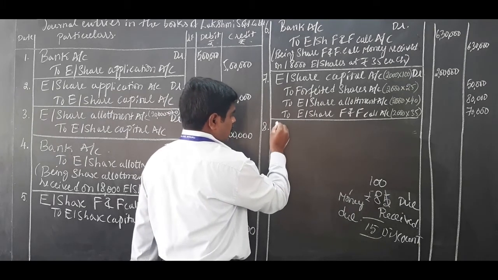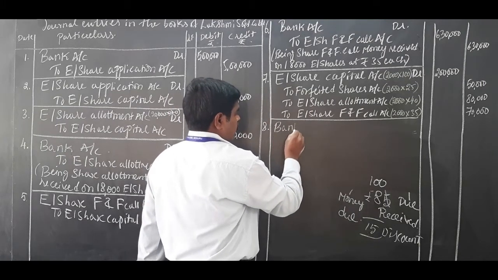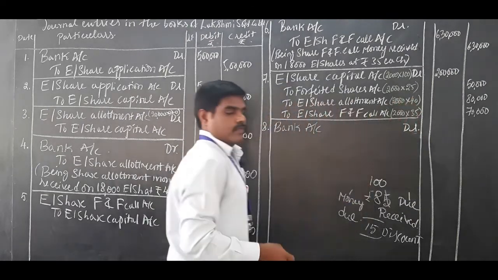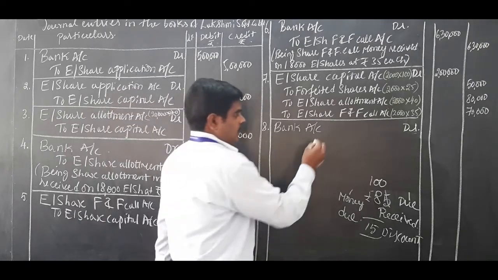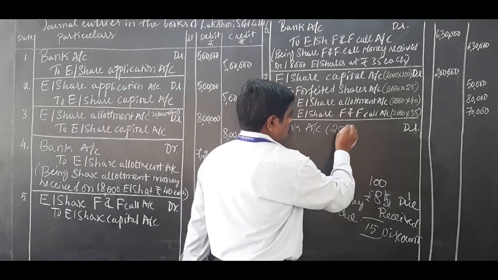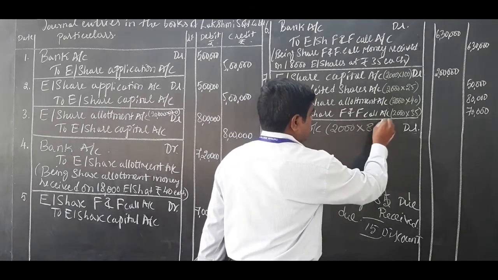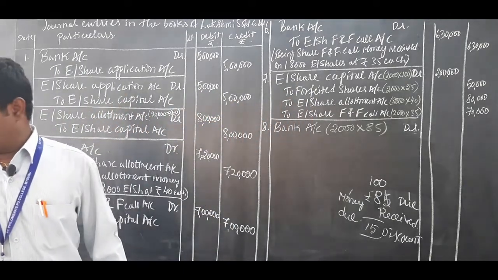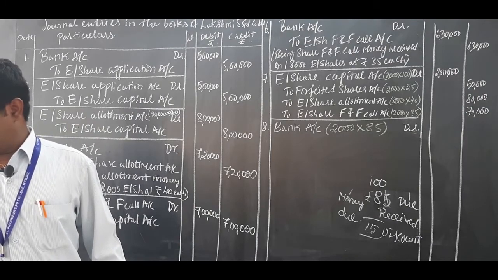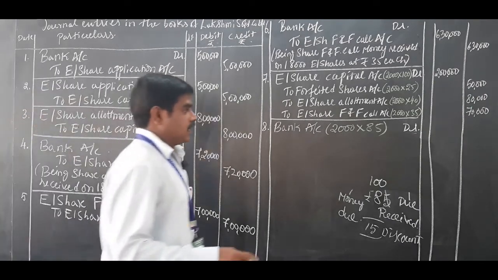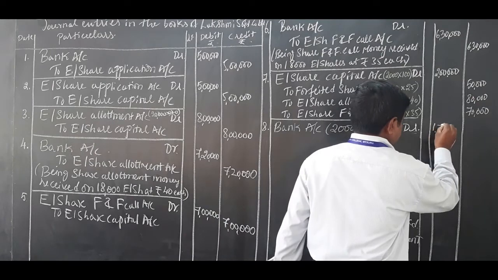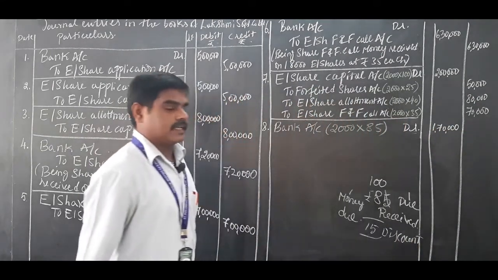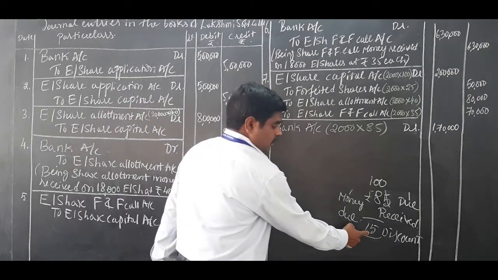So the journal entry will go like this. Reissue journal entry: Bank account debit. How many shares were cancelled? 2000 shares. What is the reissue price? 85. Bank account debit 2000 into 85, it comes to 1,70,000. Discount how much? 15.